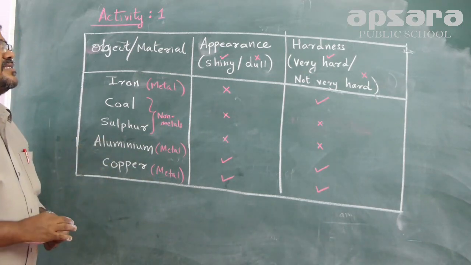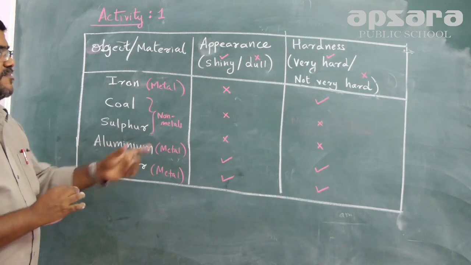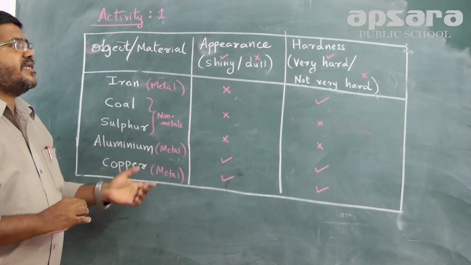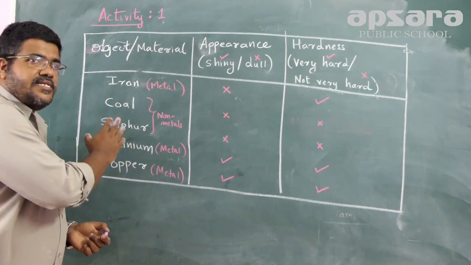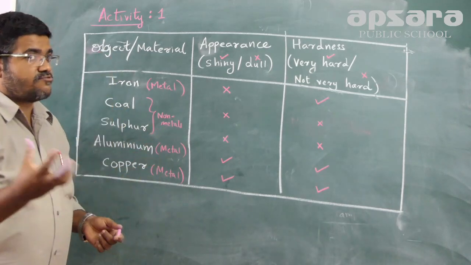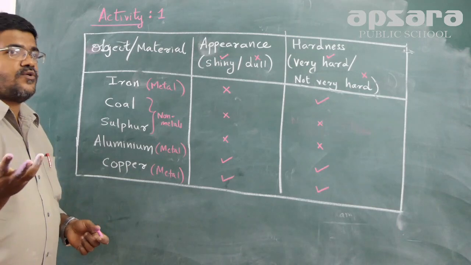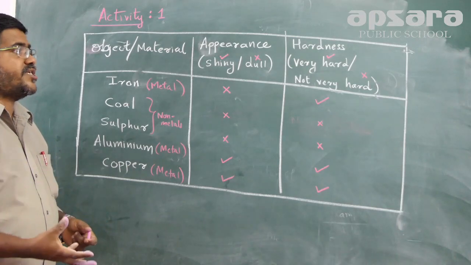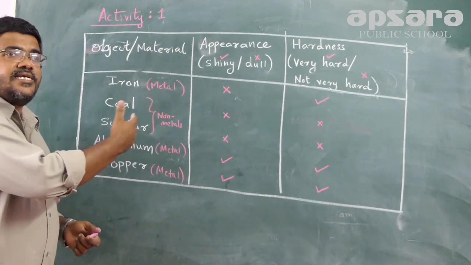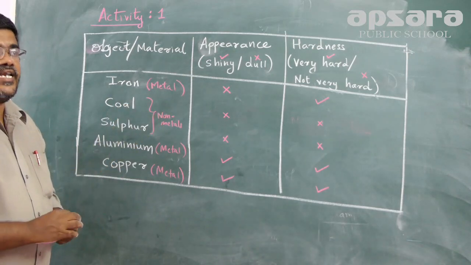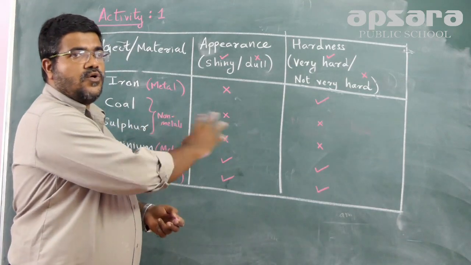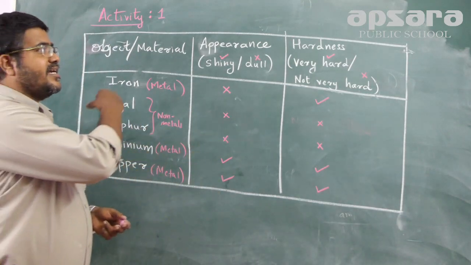Basically, all metals have a shiny appearance, except one or two. There may be some exceptions. Similarly, metals are hard. Metals are lustrous. The example I told you about earlier, gold and silver, are metals and lustrous in nature. Same way, when we talk about hardness, all metals are hard in nature. Regarding non-metals, these two properties don't hold good. They are dull and soft.